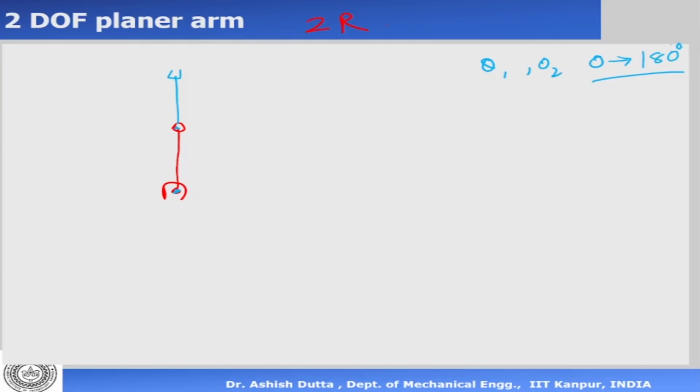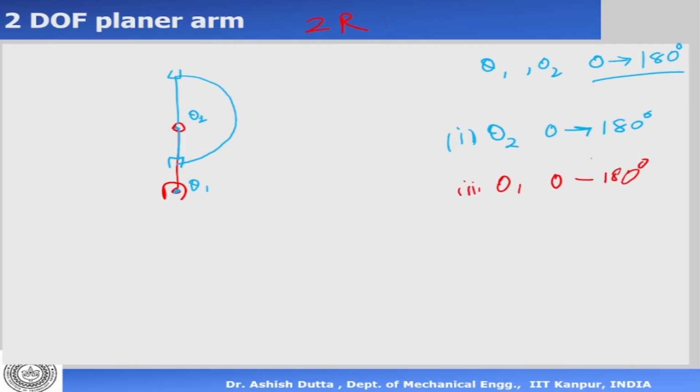Okay, so how do we start drawing it? Number 1 is theta 1. This is my theta 1 and this is my theta 2. So first thing that I do is I'm going to move my theta 2 from 0 to 180 degrees. So this will come and bend like that. Then I move theta 1, 0 to 180 degrees. Just for the sake of explaining this, I'm saying it is moving 0 to 180.